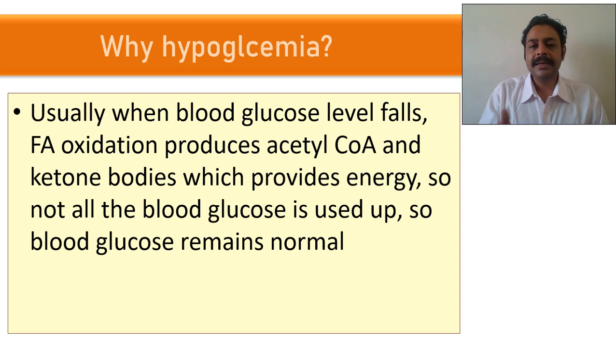blood is spared. See, some tissues can use only glucose. For example, your RBC, adrenal medulla, they can use only glucose because RBC does not contain mitochondria. No TCA cycle can occur. For them, glucose is an obligate need. So to supply glucose to them, other tissues will use up the fat. Okay, brain, your heart, skeletal muscle, all this will use up the fat. But when the fat cannot break down, all this glucose will be utilized. Then it will lead to hypoglycemia. Hypoglycemia, there will be sweating, fatigue will be there, loss of sensorium will be there, coma. Patient may go into coma and they may die.